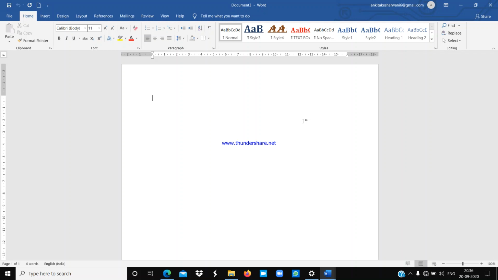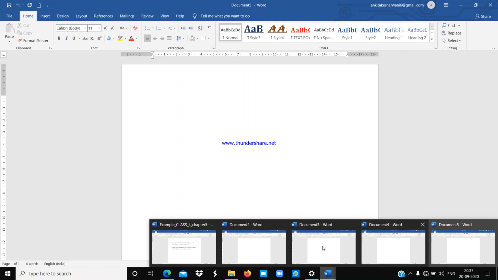Understood everyone? Now you can also open a new file using a shortcut key. Now I am pressing the shortcut key from my keyboard, Ctrl+N. First you press the control key, then hold down the control key and press N. And now you can see document 5 because it is a new file. So now you can see there are five files open. Understood everyone?